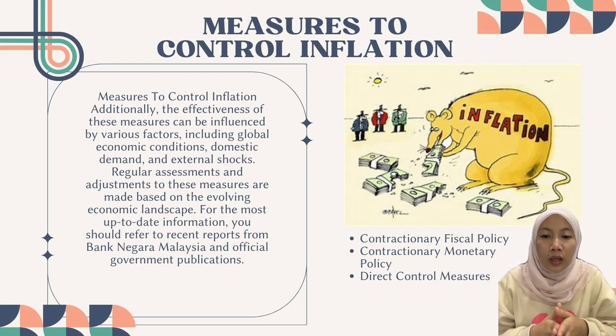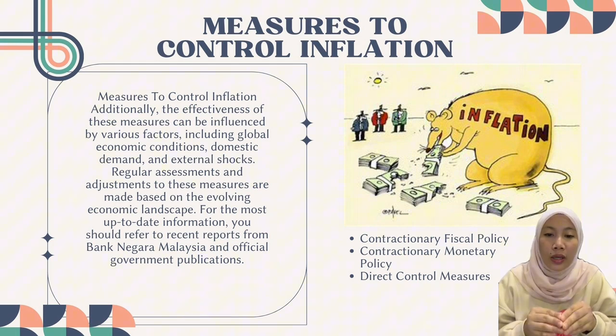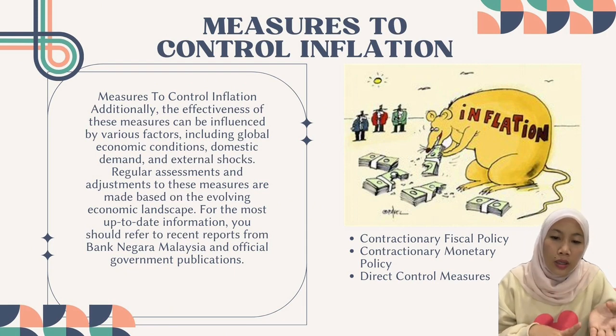So the second one is contractionary monetary policy. Okay, Bank Negara Malaysia as a central bank can influence inflation through the monetary policy. They may increase interest rates, making borrowing more expensive, which can reduce spending and inflationary pressure. So Bank Negara Malaysia might raise the Overnight Policy Rate (OPR) to discourage excess borrowing and spending.